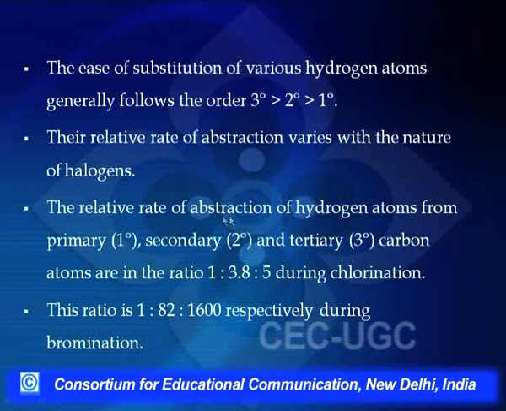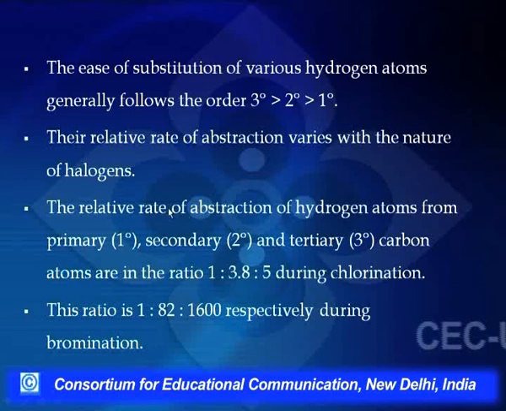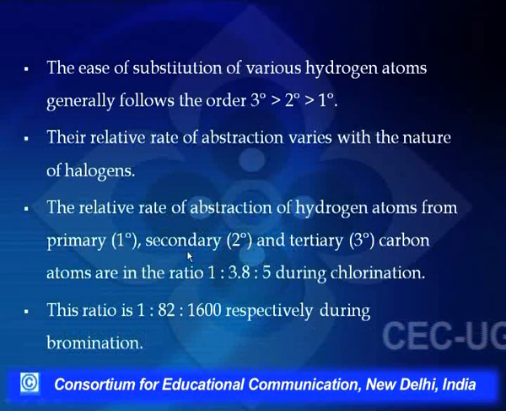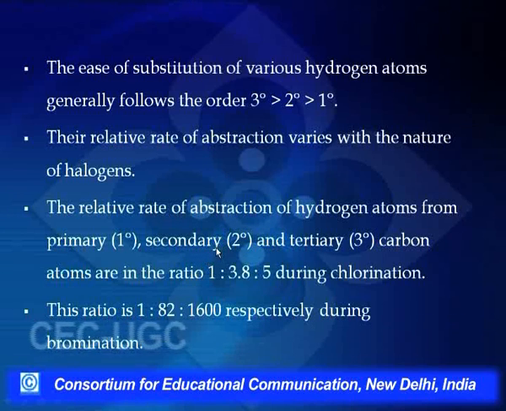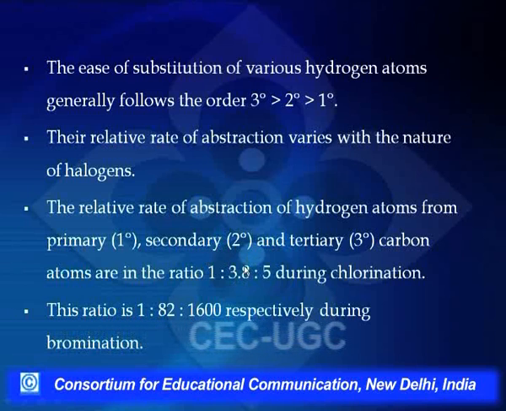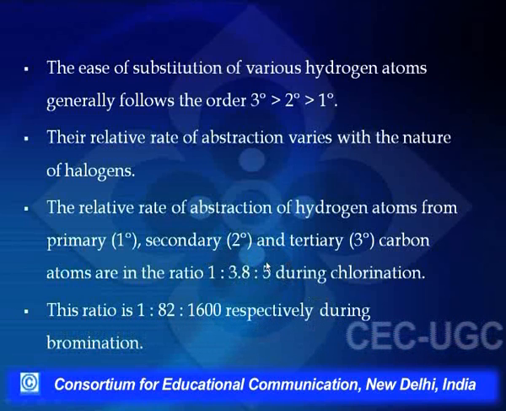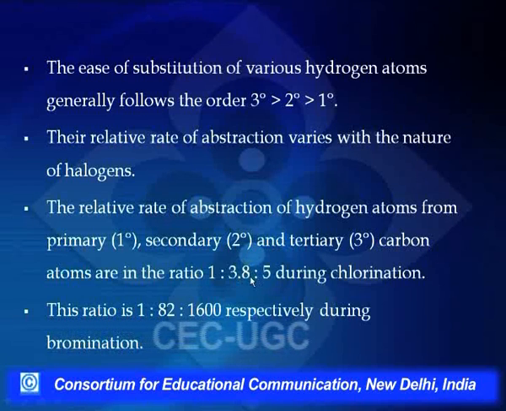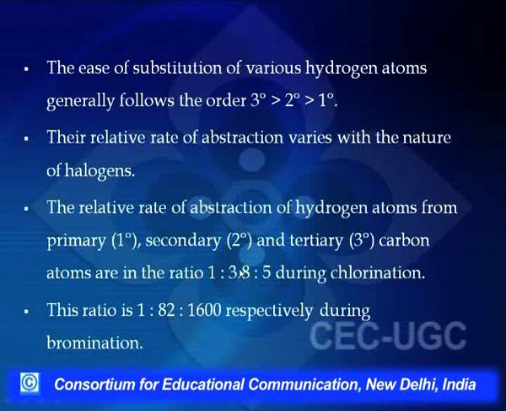For example, if I talk of chlorine, then its order of selectivity for primary, secondary and tertiary hydrogens is, that is, it has a probability that the effective collisions will be 1 with a primary hydrogen, 3.8 with a secondary hydrogen and 5 with a tertiary hydrogen. So that means it is comparatively less selective, because the ratio 1 is to 3.8 is to 5 is not much if we compare it with bromine.